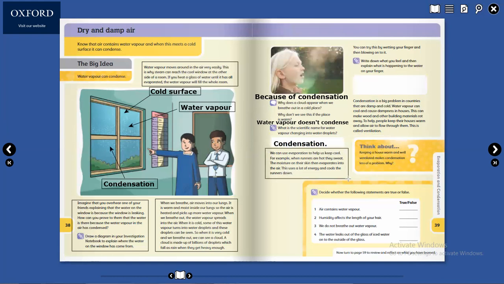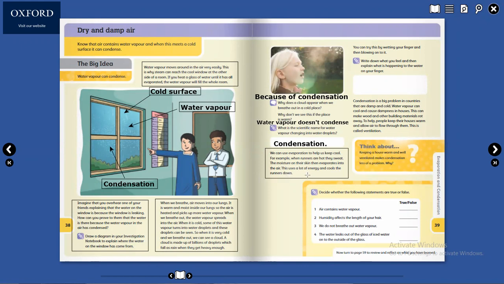Who did not read? Yes, read this part. We can use evaporation to help us keep cool. For example, when runners are hot, they sweat. The moisture on their skin then evaporates into the air.